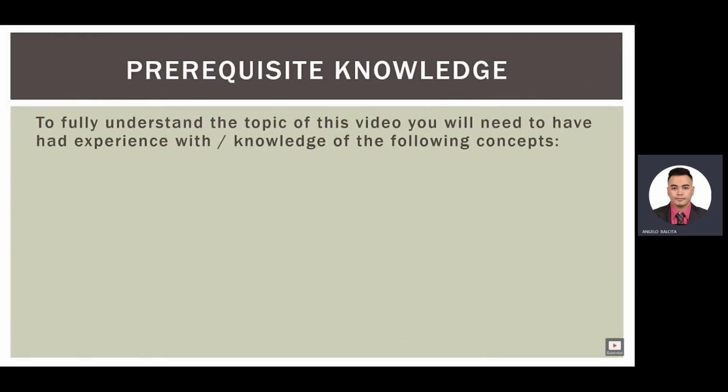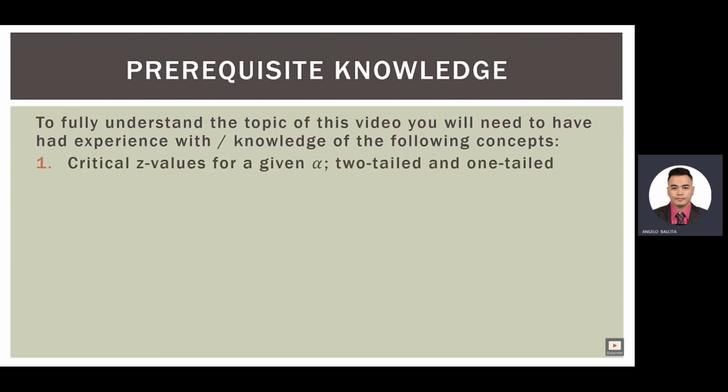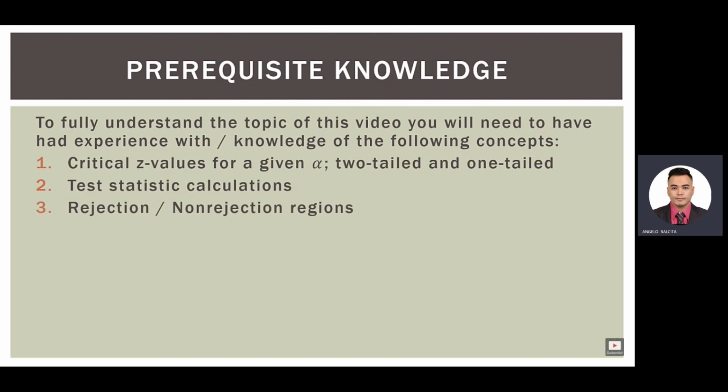To fully understand the topic of this video, you will need to have had experience with and/or knowledge of the following concepts. What the critical z-values are for a given alpha level, both in the two-tailed and the one-tailed scenarios. So basically, you need to know how to read a z-table. How to calculate test statistics. What the rejection and non-rejection regions are in distributions.